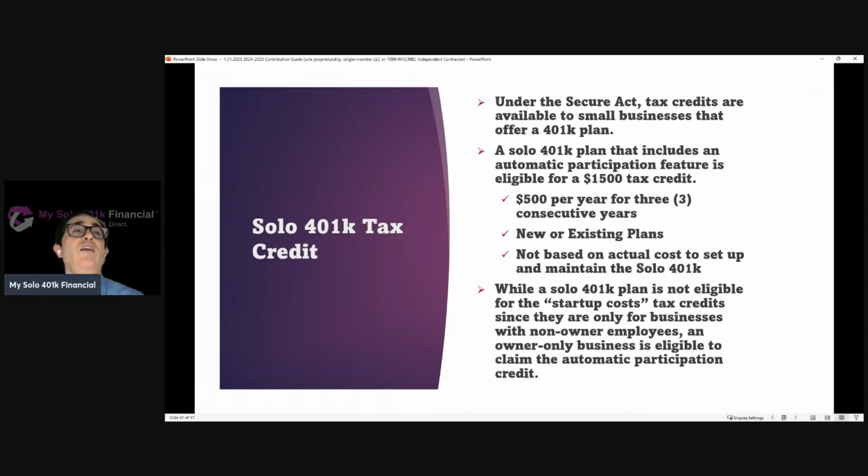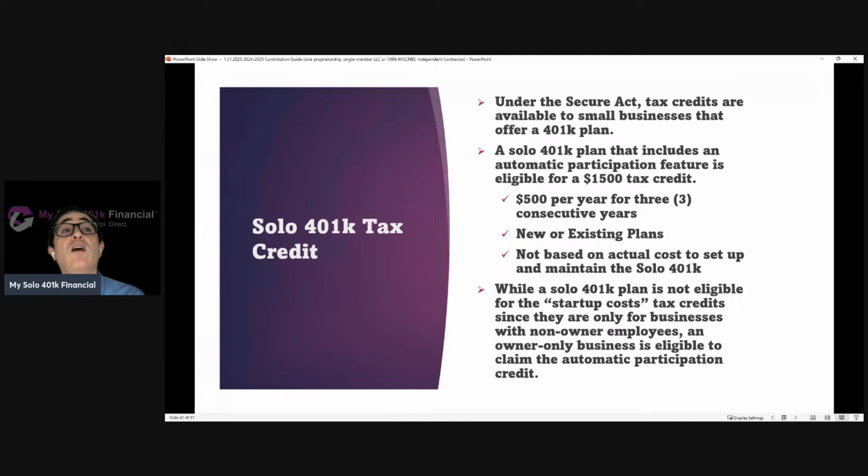But there's a second credit that was made available under the Secure Act, which is for having a plan that has the automatic participation feature. So that credit is not limited to businesses that have non-highly compensated employees. So even an owner-only business that has a solo 401k plan that includes the automatic participation feature is eligible for the $1,500 tax credit. So it's a $500 per year credit for 3 consecutive years. It could be for, of course, a brand new plan, or even if someone has a pre-existing solo 401k plan that's upgraded to our plan, now they're going to be eligible to start claiming the credit.